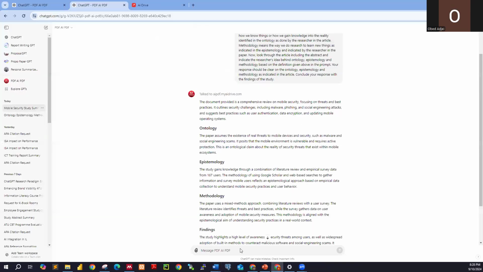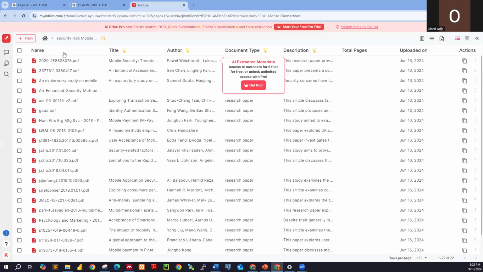You can go ahead and ask the AI that for each of the responses generated, indicate the page number that you derive the information from. Yeah, so that you can also open the PDF and actually check whether truly the information really exists.